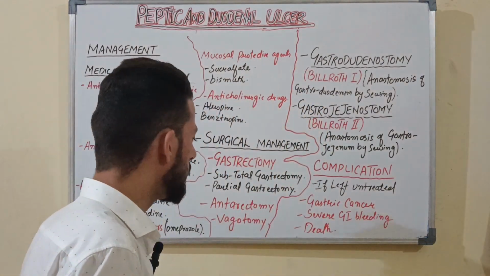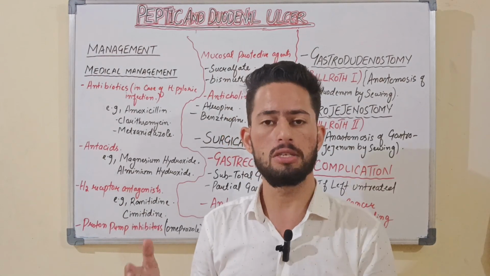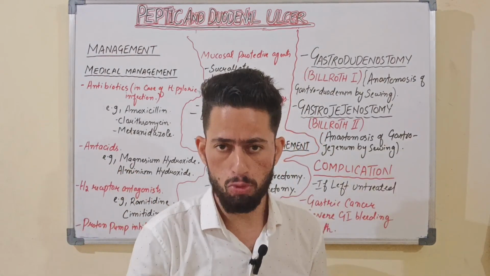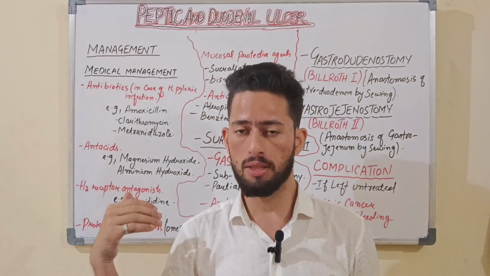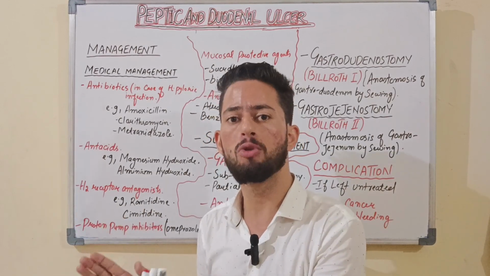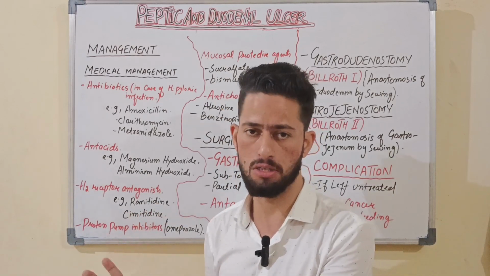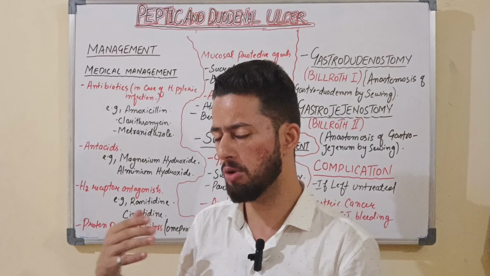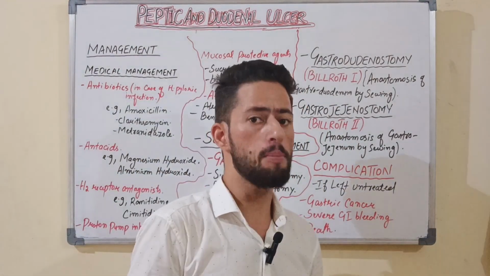And then next one is the antrectomy. What is antrectomy? Antrum means the last part of the stomach, because antrum is the part of the stomach where much more gastric juices are secreted, that is gastric acids and pepsin are secreted. So this area is more prone to get affected with peptic ulcer disease. So that's what we are going to remove, the last, third part of the stomach, in order to prevent further complications.